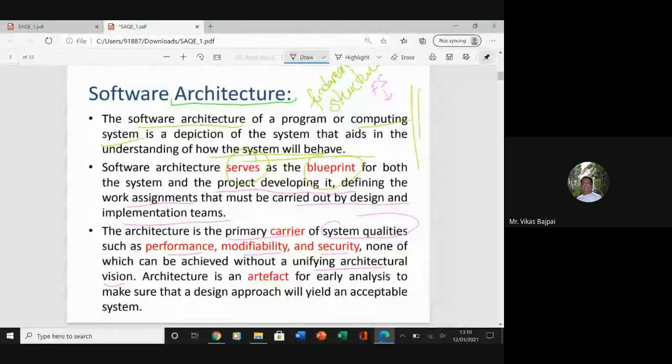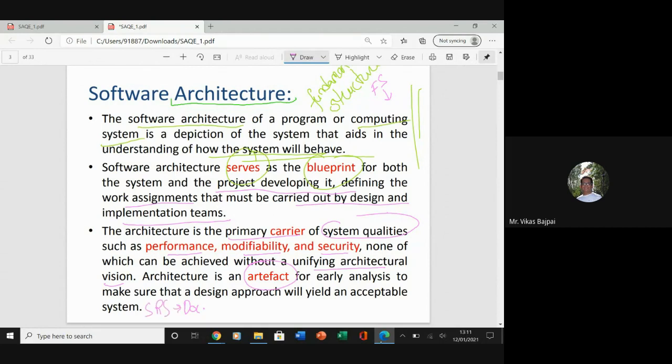So basically, architecture is an artifact for early analysis to make sure that a design approach will yield an acceptable system, right? So let's say we have the SRS.